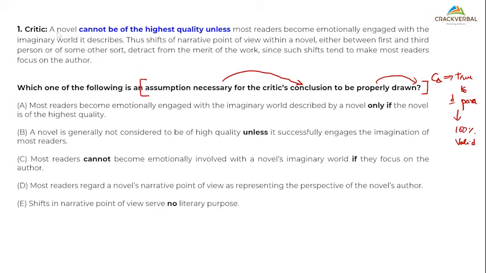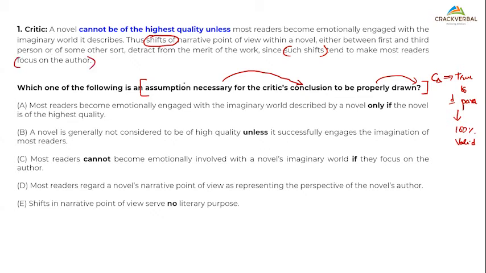A critic says a novel cannot be of the highest quality unless most readers become emotionally engaged with the imaginary world it describes. Thus, shifts of narrative point of view within a novel, either between first and third person or some sort, detract from the merit of the work, since such shifts tend to make most readers focus on the author.